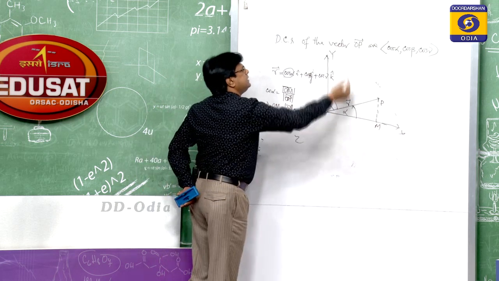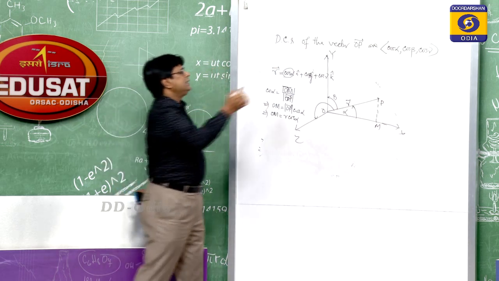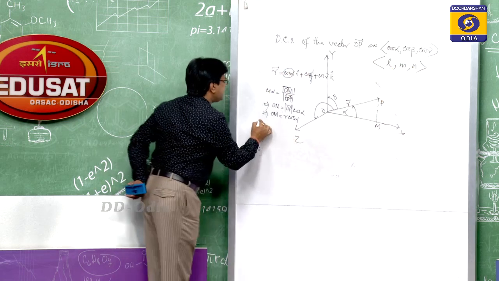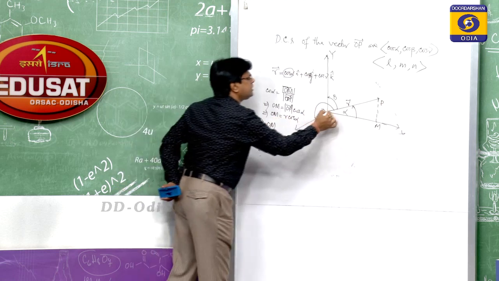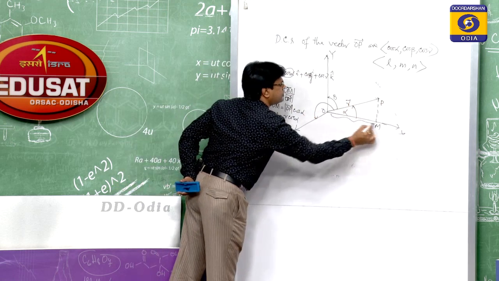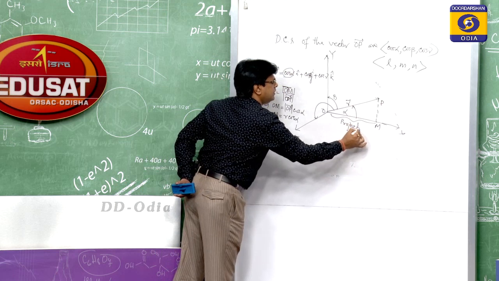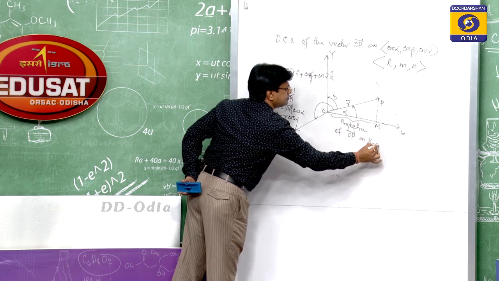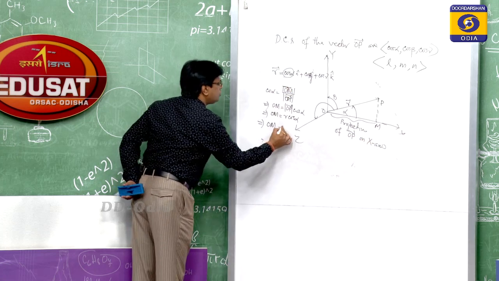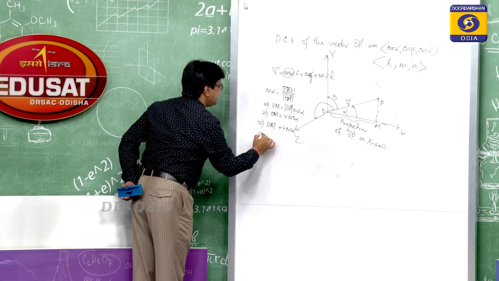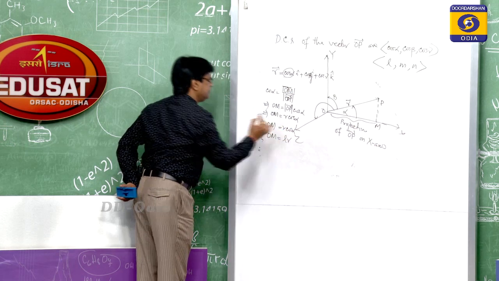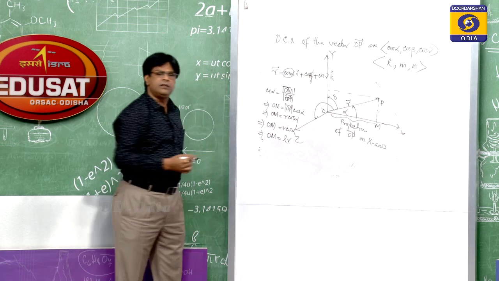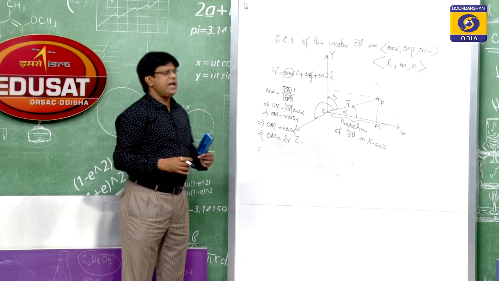These direction cosines are also known as l, m and n. OM is the projection of this OP vector on the x axis. So, OM is equal to R cos alpha, or OM is equal to lR. Similarly, on the y axis this is mR and on the z axis this is nR.